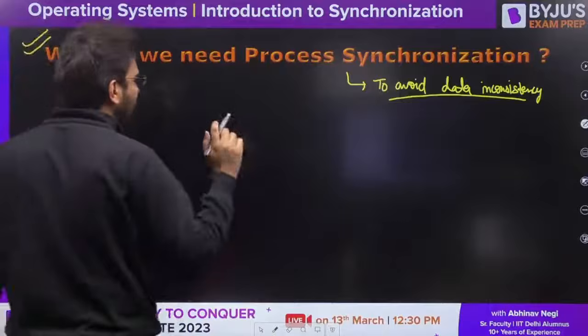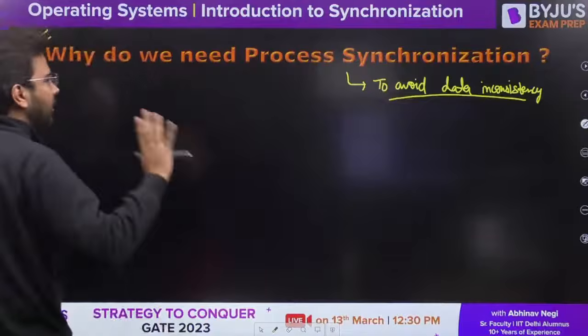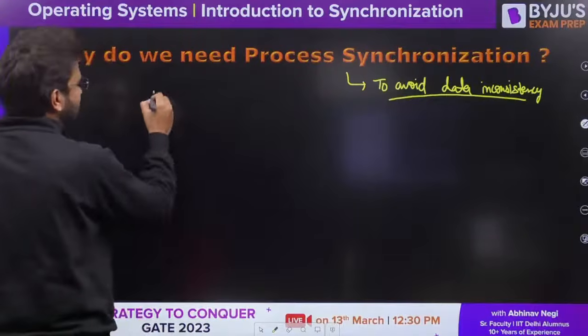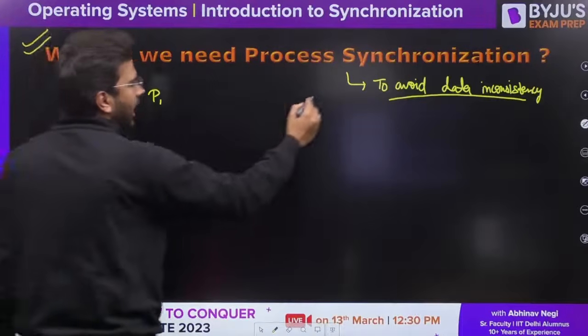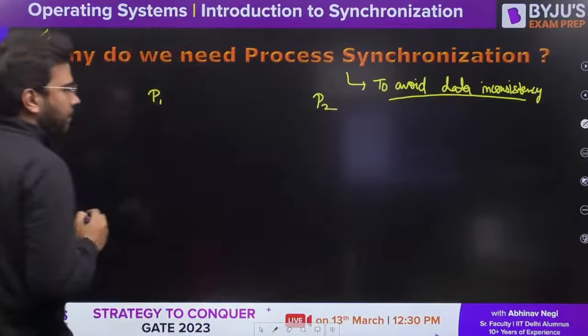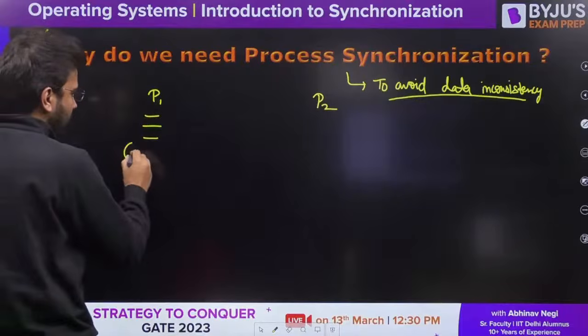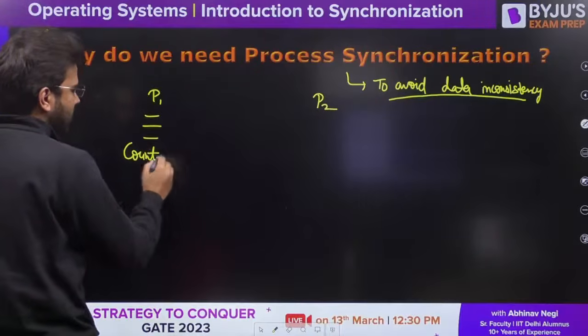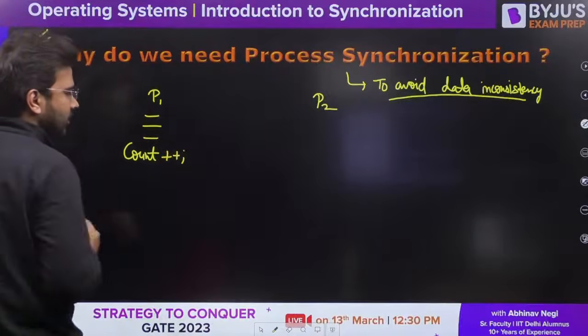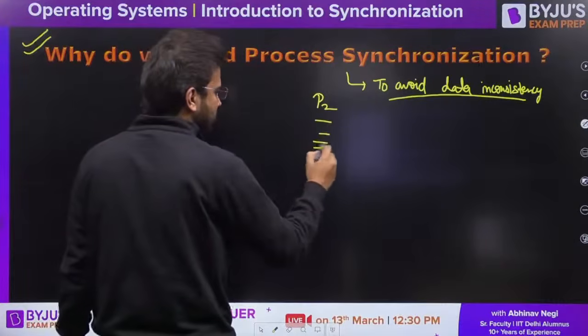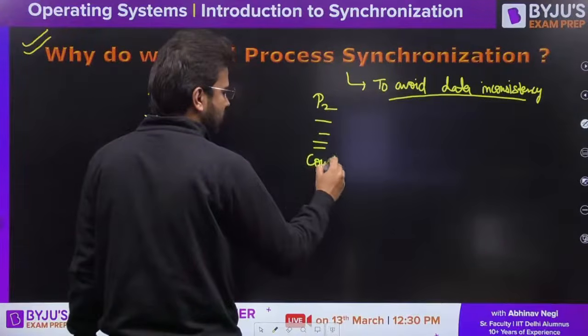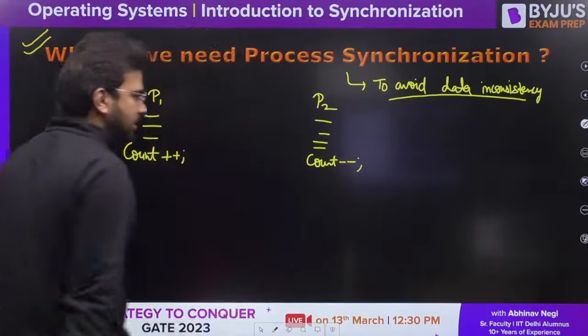Yes. So now let me take one example and it will be crystal clear to you. Let's say we have one process P1 and one process P2. In P1 we have one statement, count plus plus, and in process P2 we have one statement, count minus minus.